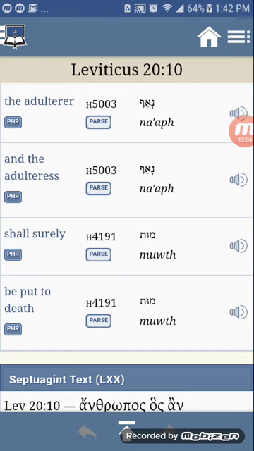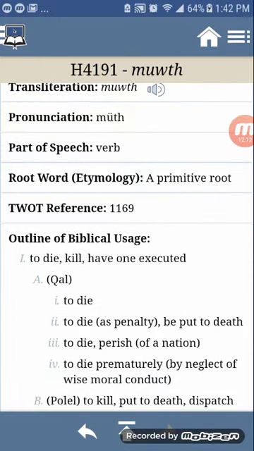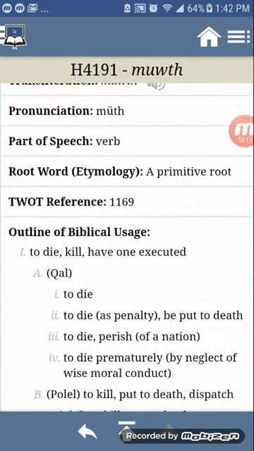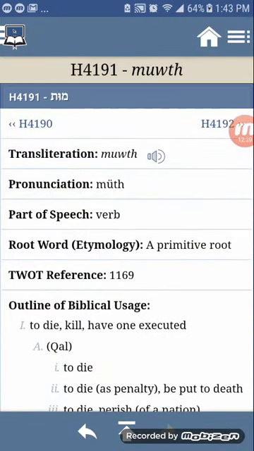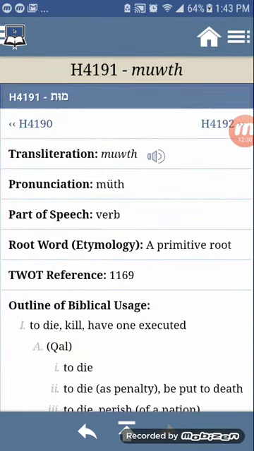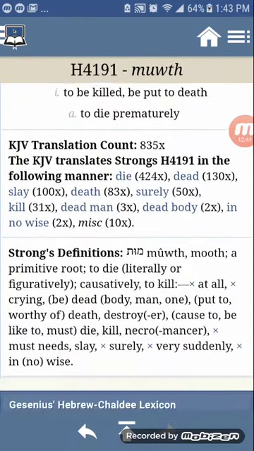We're going to go into the word and see what it says. It says mawath. It means to die, to kill, to have one executed. This is another Hebrew word for killing somebody, because mawath basically means to execute judgment. It said to be put to death, so that's executing judgment. When the Lord tells you to do something and it has a certain consequence, if you break it and you kill that person, that's mawath. You're executing judgment. It's not murder. They have completely different meanings. It's not ratazak.